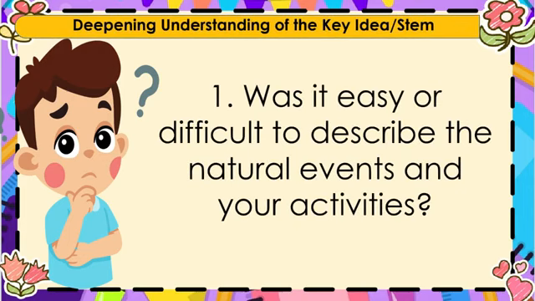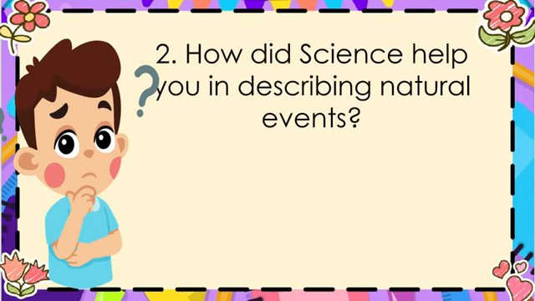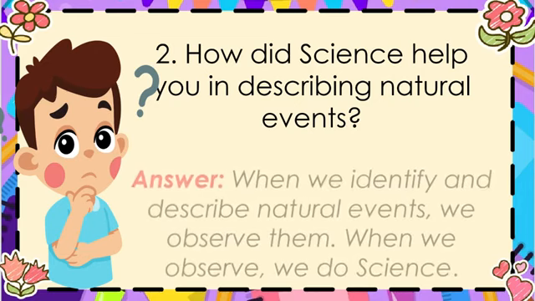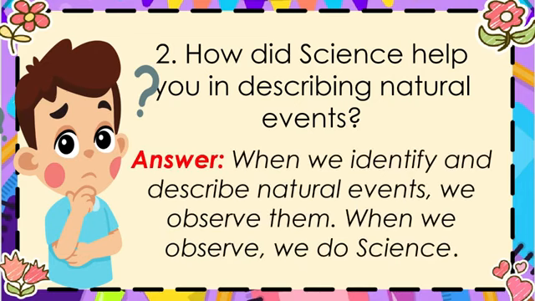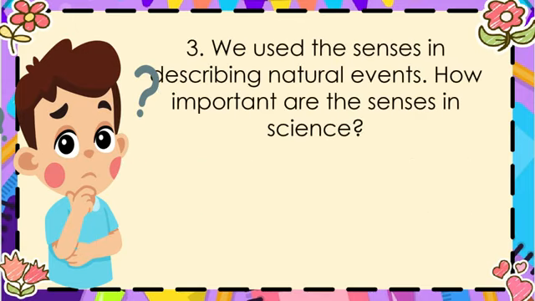Was it easy or difficult to describe the natural events and your activities? How did science help you in describing natural events? When we identify and describe natural events, we observe them. When we observe, we do science. We use the senses in describing natural events.